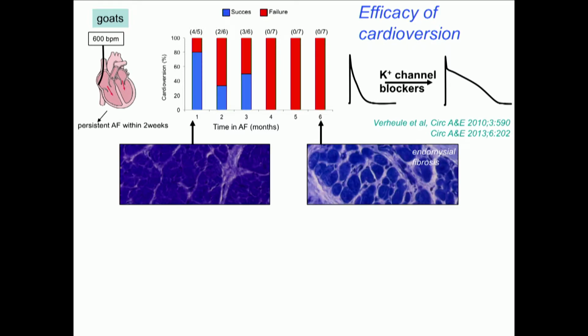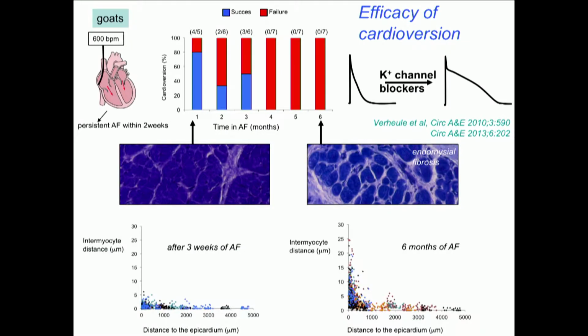And we think that is because we have a gradual structural remodeling of the atrium. One of the most important aspects that we have identified is endomysial fibrosis, and you can see that here. Dark blue are the myocytes, light blue is fibrous tissue. Whereas after a couple of weeks of AF, myocytes are tightly packed together, after 6 months there's increased separation of myocytes within bundles.